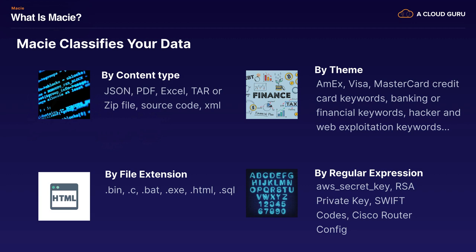And it can also classify by regular expression, also known as regex. So a few examples here, it could recognize if you're storing your AWS secret key in a file in S3, RSA private keys, Swift codes, as well as router configurations.